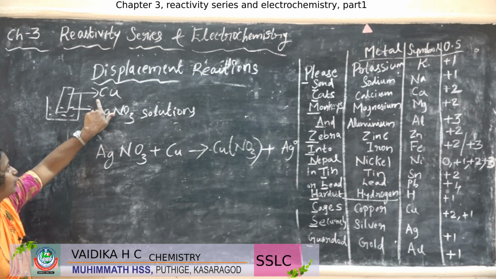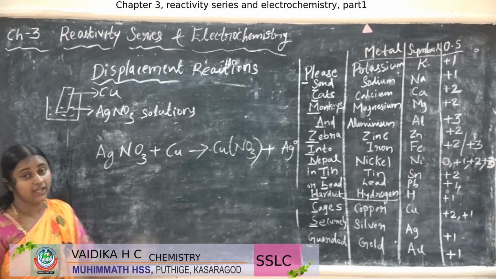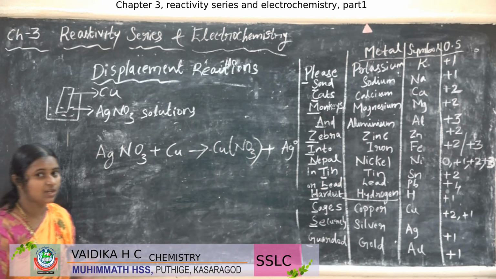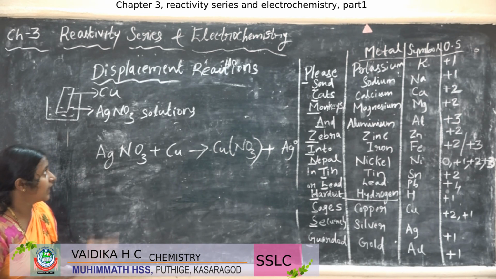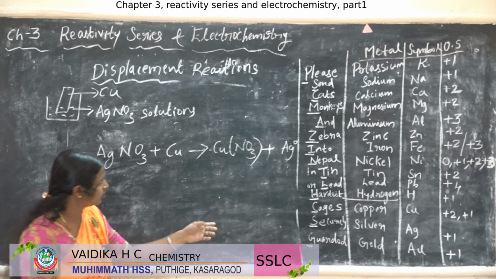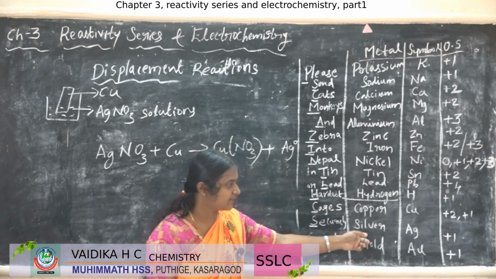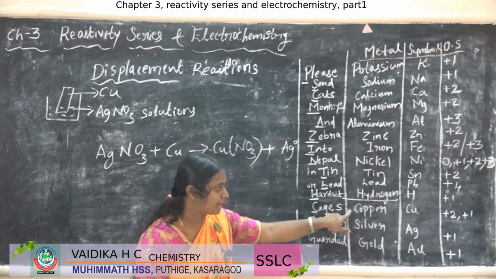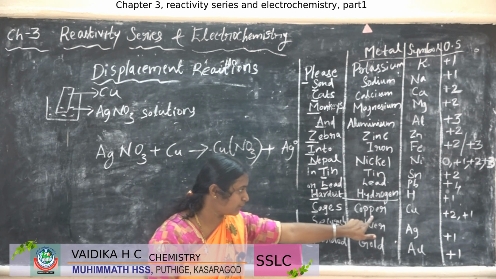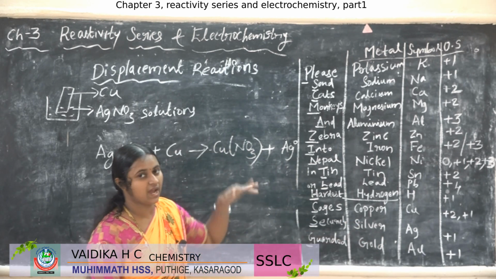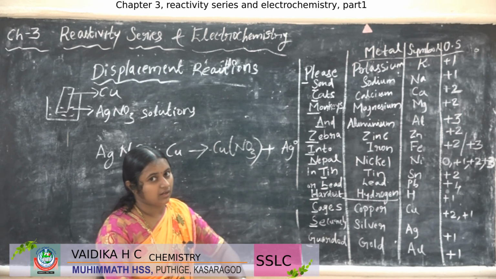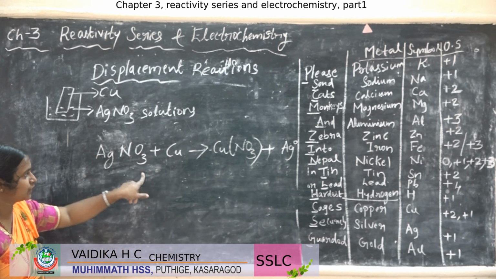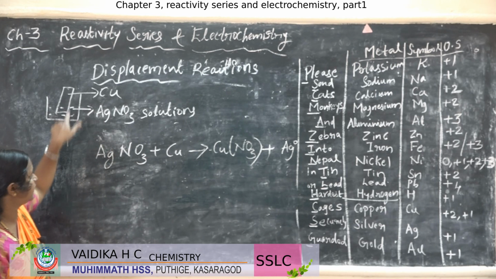That is, the copper rod is kept in the AgNO3 solution. The copper rod is kept in the silver nitrate solution. So as you know, copper is here and silver is here. That means copper is highly reactive compared to silver. So here copper can displace silver because copper is here, silver is here. The topmost highly reactive metal will displace the low reactive metals. Okay. So here AgNO3 solution and copper rod dipped in it.